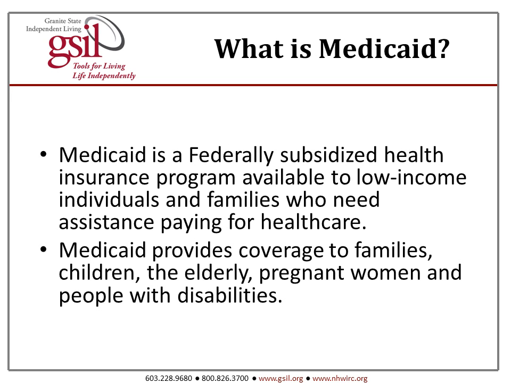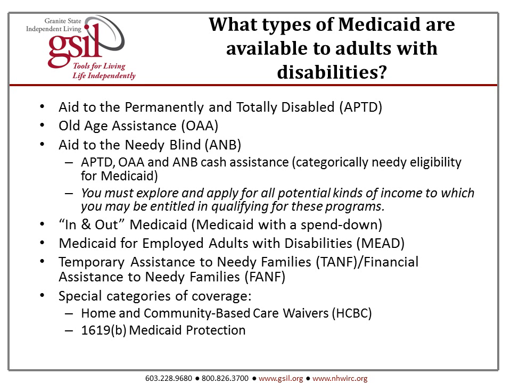What is Medicaid? Medicaid is a federally subsidized health insurance program available to low-income individuals and families who need assistance paying for their health care. Medicaid provides coverage to families, children, the elderly, pregnant women, and people with disabilities. What types of Medicaid are available to adults with disabilities?